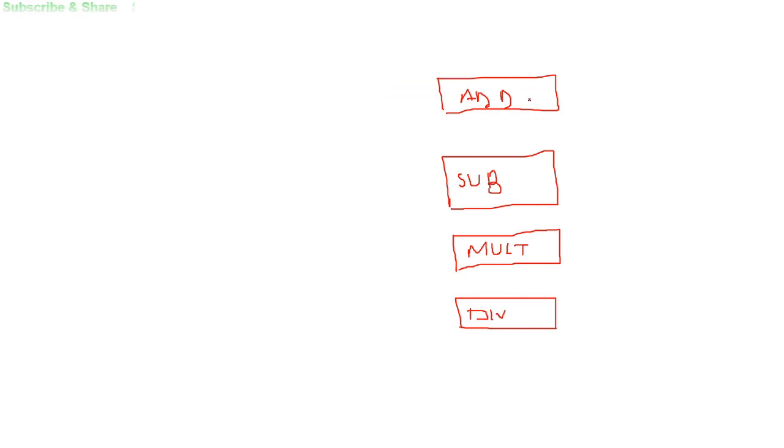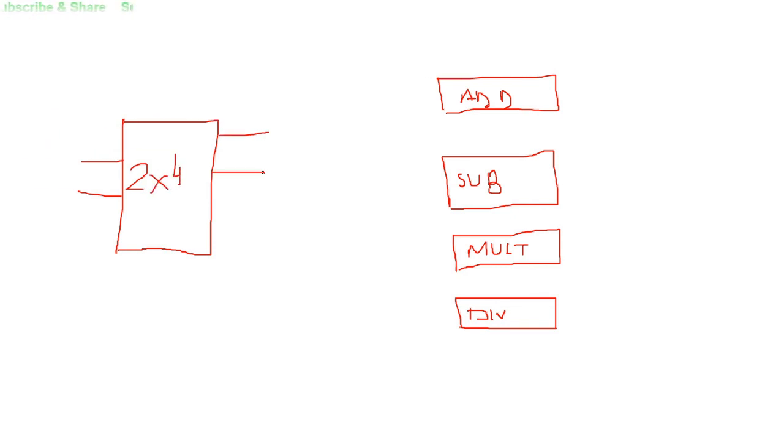So this is the addition component, or a circuit for adding. This is a circuit for subtracting. This is a circuit for multiplying, and this is a circuit for division. And suppose I have only these 4 different operations, so I'll be requiring only a 2x4 decoder, right? This is a 2x4 decoder. Why? Because 4 lines will be coming out from this particular decoder, and each of the output lines will actually be enabling a certain circuit or a component, right?